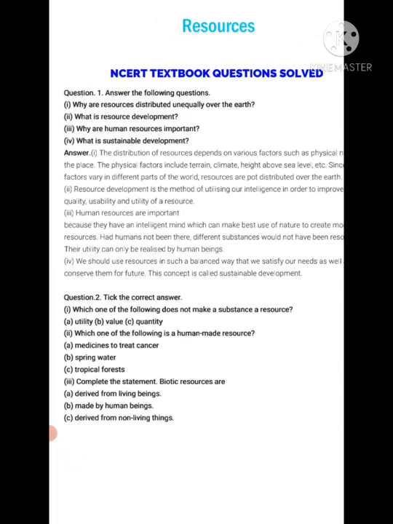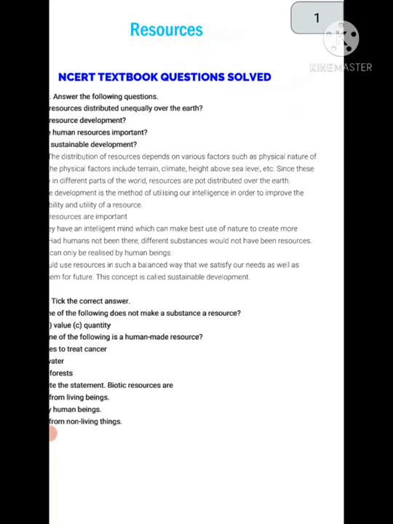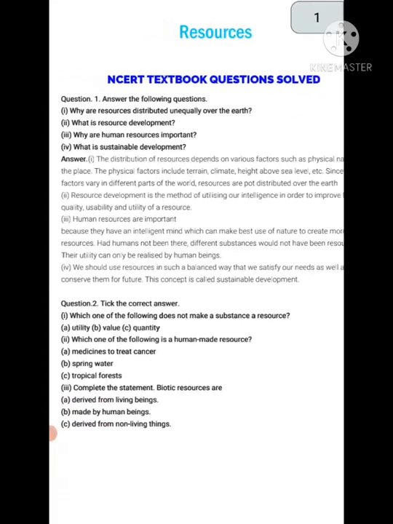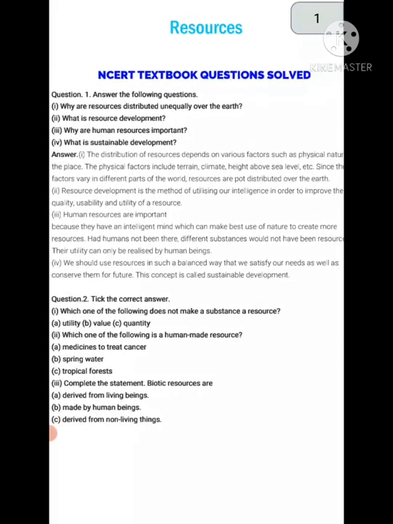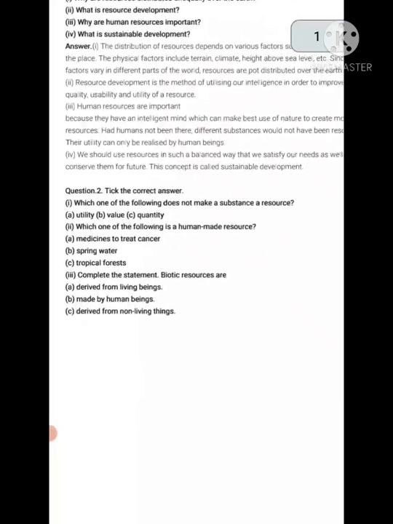What is sustainable development? We should use resources in such a balanced way that we satisfy our needs as well as conserve them for the future. This concept is called sustainable development.